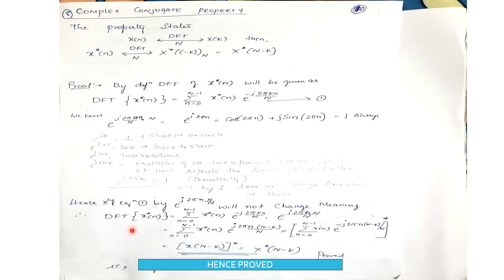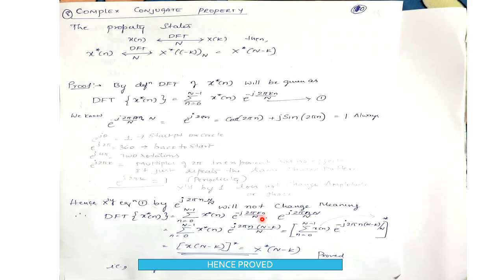Therefore the DFT of the complex conjugate of x of n is equal to the summation from n equal to 0 to N minus 1 of the complex conjugate of x of n into e to the power of minus j 2 pi kn divided by N, into the term e to the power of j 2 pi n into n divided by N. Now we take n as common from the first and second exponential terms.